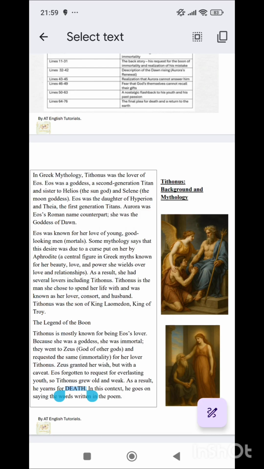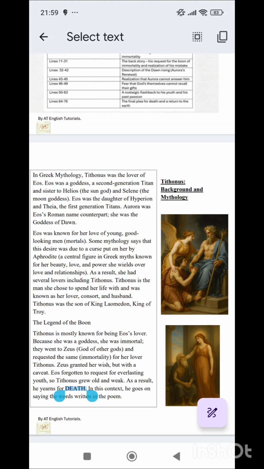So in Greek mythology, Tithonus was the lover of Eos. Eos was a goddess of second generation Titan and sister to Helios, the sun god, and Selene, the moon goddess. Eos was the daughter of Hyperion and Thea, the first generation Titans. Aurora was Eos' Roman name counterpart. She was the goddess of dawn.